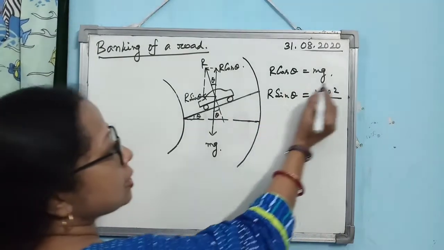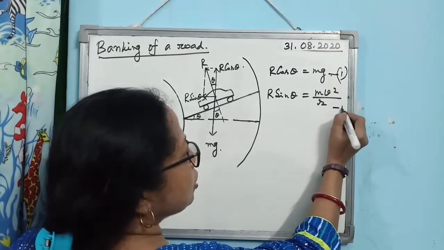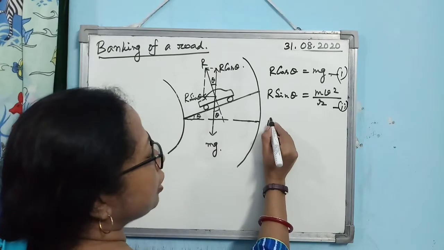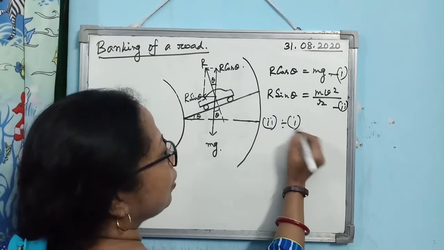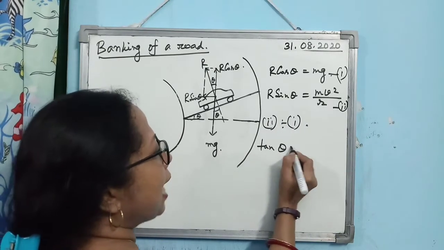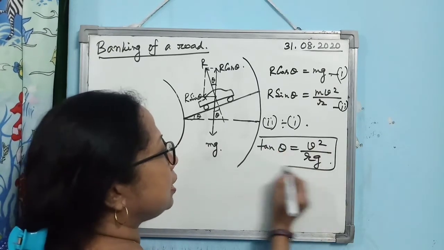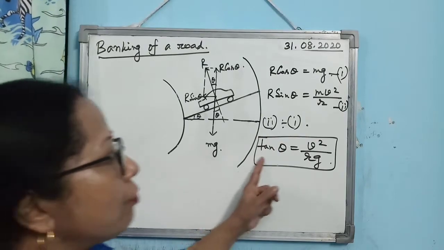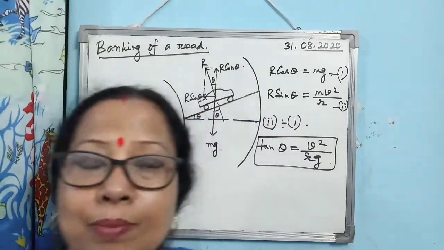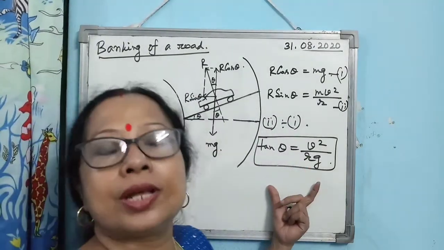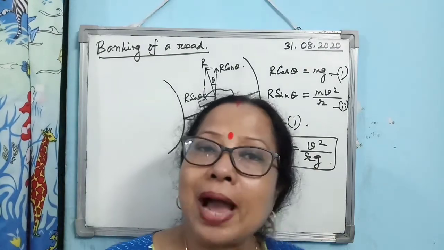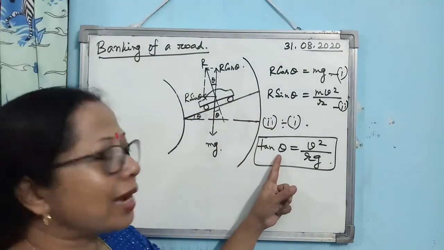So once again, if this is equation 1 and this is equation 2, and you divide equation 2 by equation 1, then you will get tan theta is equal to v square by rg. Alright, so we have got the same relation as for the bicycle, but there is a difference. For a bicycle, you can change theta and you can change v.